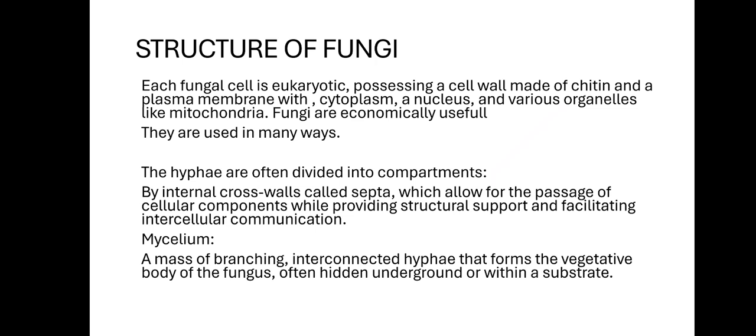The hyphae are often divided into compartments by internal cross walls called septa, which allow the passage of cellular components while providing structural support and facilitating intercellular communication. Mycelium is a mass of branching interconnected hyphae that forms the vegetative body of the fungus, often hidden underground or within a substrate.